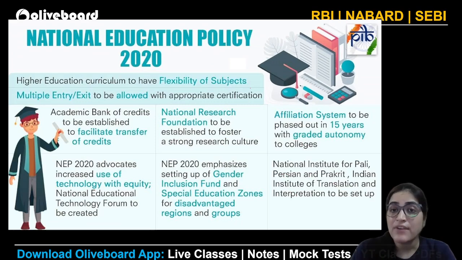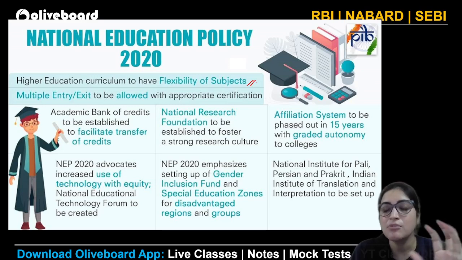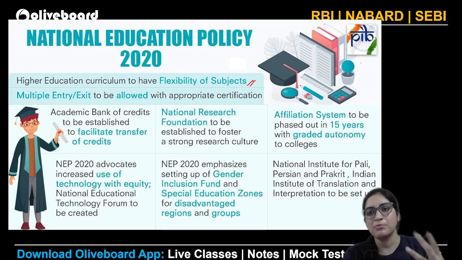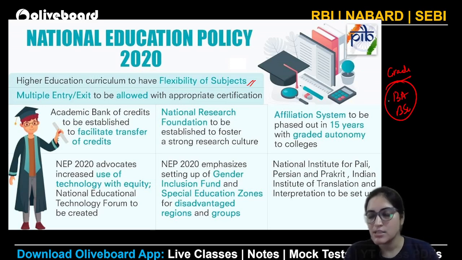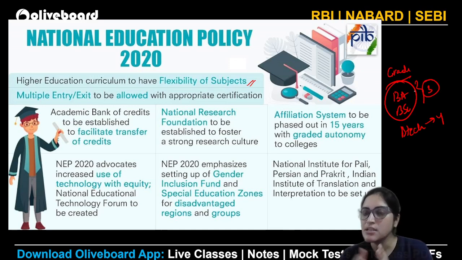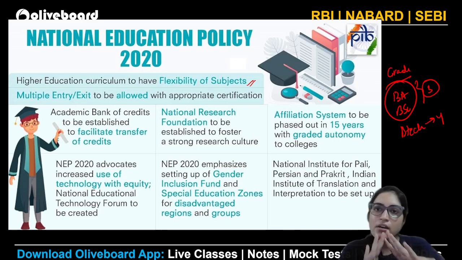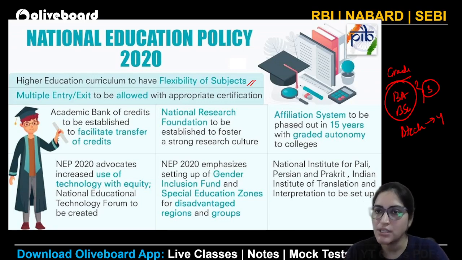In the higher education specifically, they want flexibility of subjects to be taken. Multiple entry and exit points should be there. So if somebody enrolls in BA, BSc or something like this kind of a course, or BTech for that matter of fact, if they're not completing 4 years or 3 years of their degrees respectively, they'll not get a degree altogether. It will be shown that they have done nothing in the last 3 years.